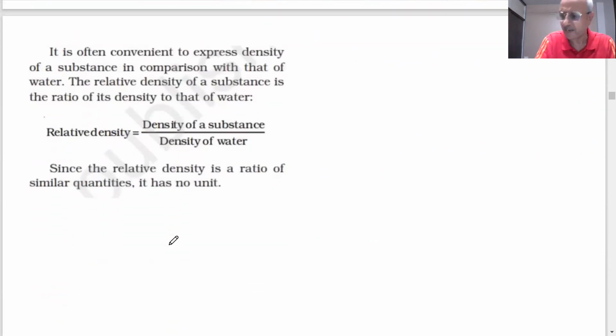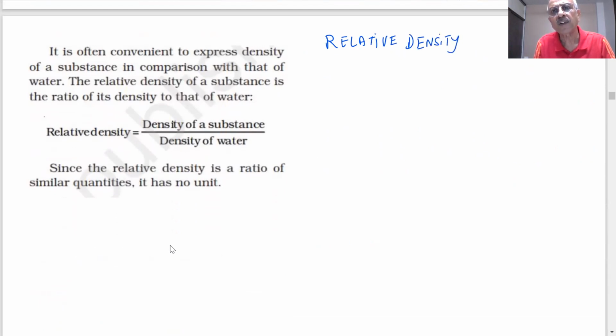Now we are coming to another term, students. That is called relative density. Now you have seen what density is. What do you mean by relative? Relative means we will compare the density of one substance with some other substance. And what is the other substance which will be used by us for comparison?